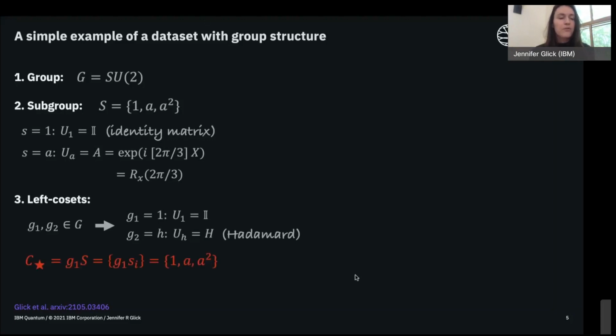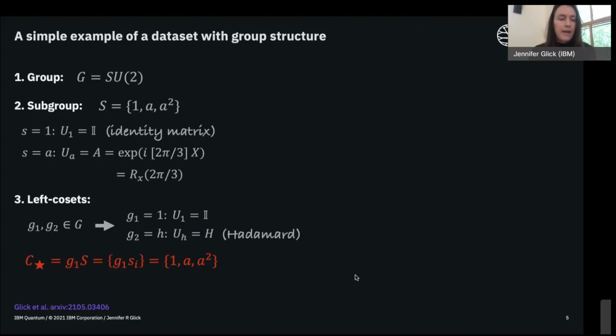The first coset, which is denoted by C star, will be created by taking this first element G1 and acting on our subgroup. If you work that out, you'll see that this coset is composed of 3 elements: the identity, A, and A squared.